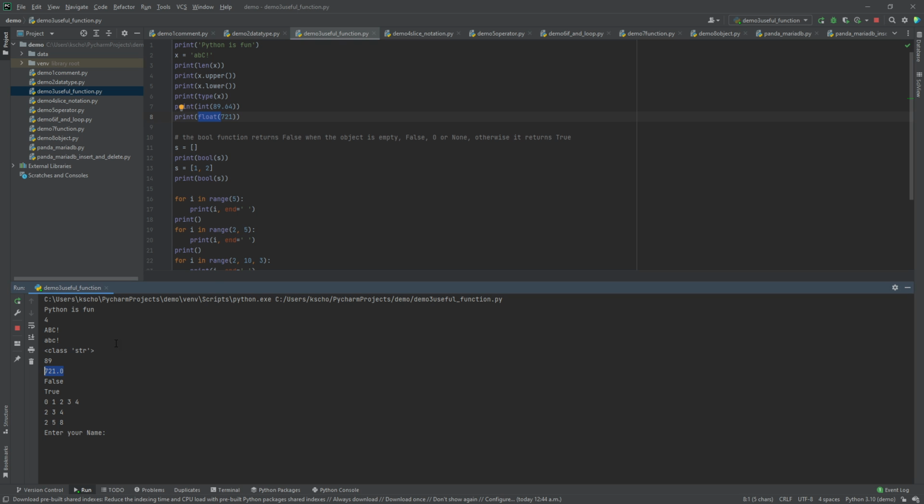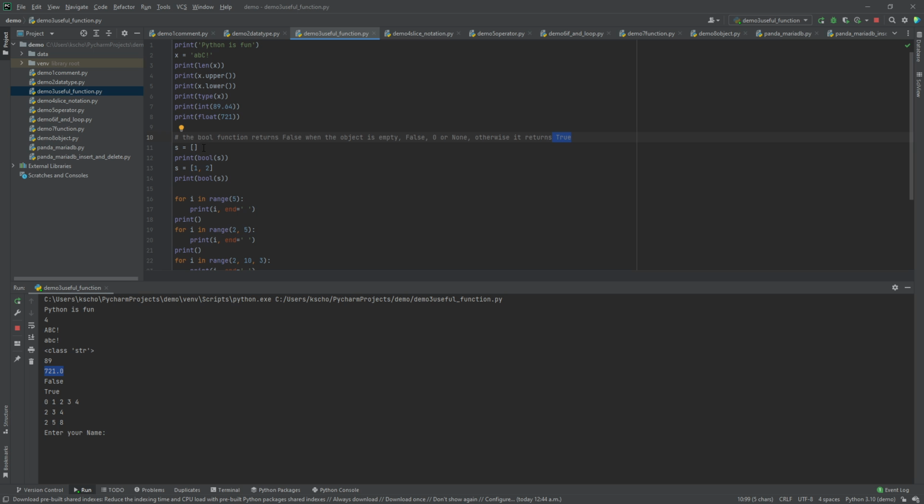And there is a function called bool, and it will examine the input to check whether the input is either empty, false, 0, or none. If they are the case, the output will be false. Otherwise, the output will be true.